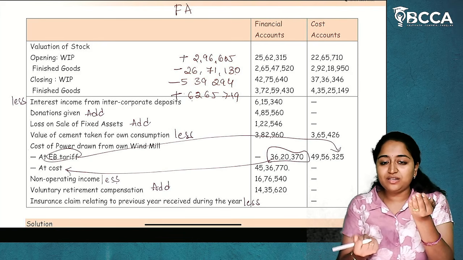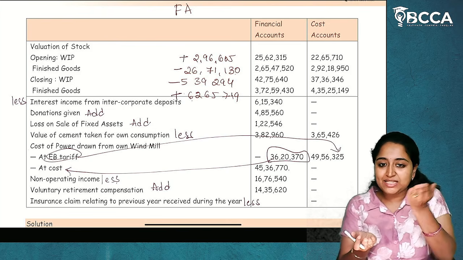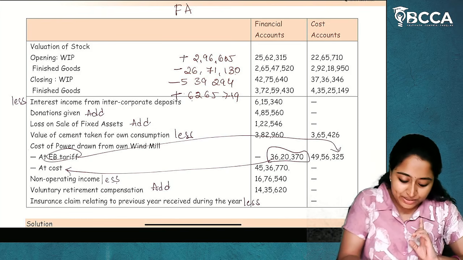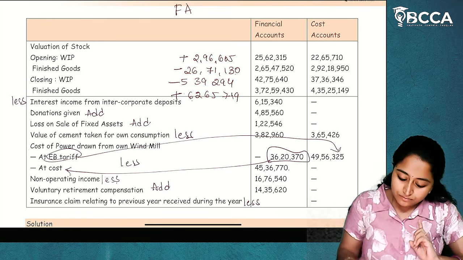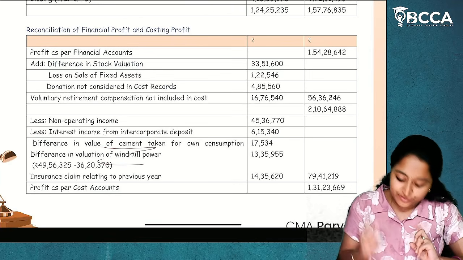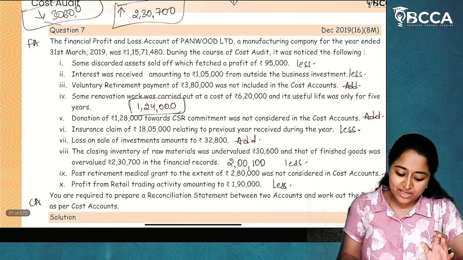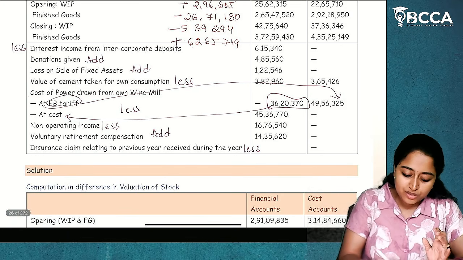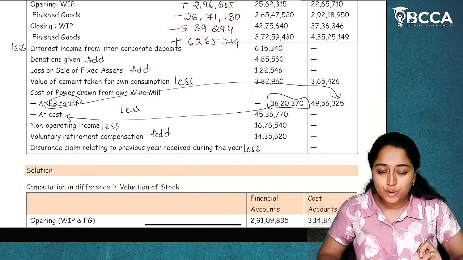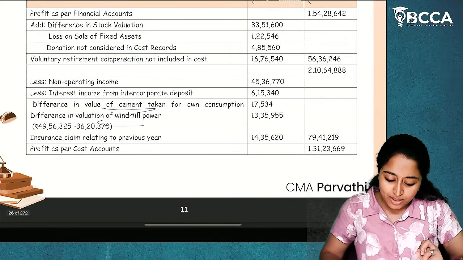So, we need costing. We already have financials. Whatever the balance is there, we are reducing it. I hope it is clear. So, we'll less the differences. You will do additions, you will do deductions, and you will get the profit as per cost accounts. I hope it is clear. So, this question is also clear.